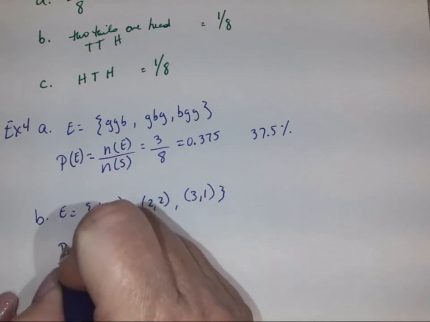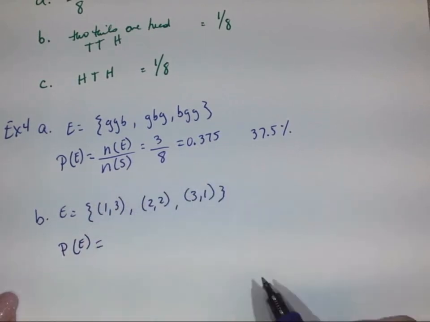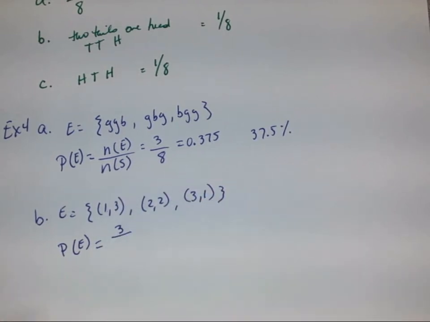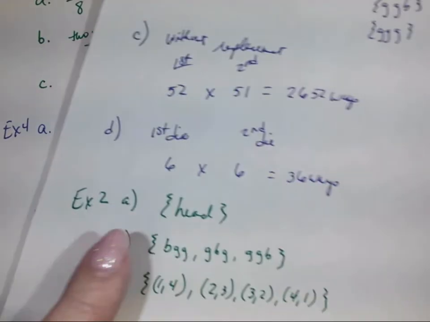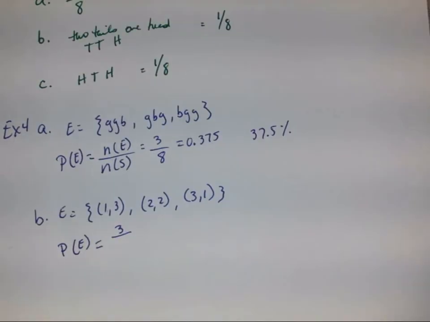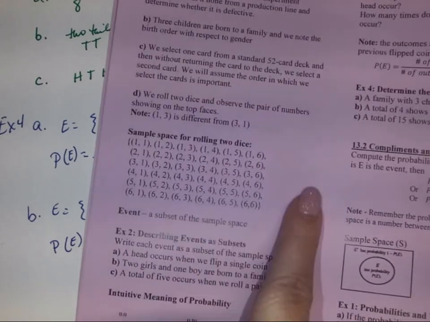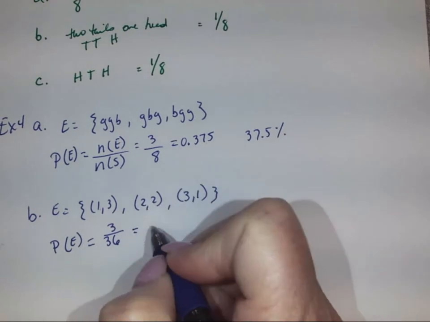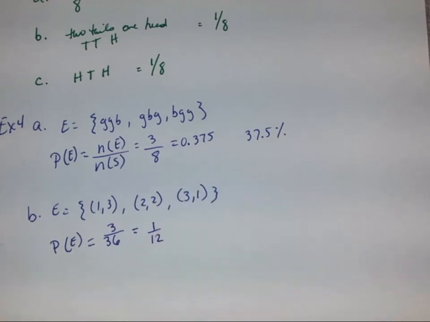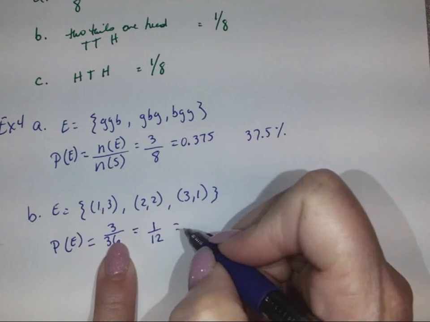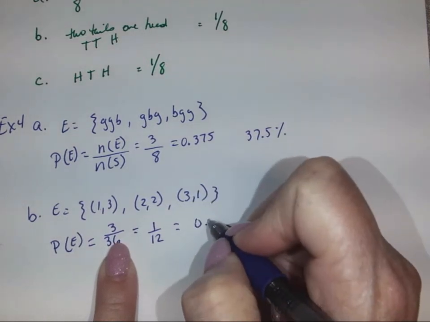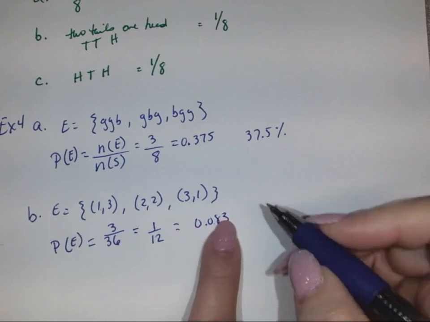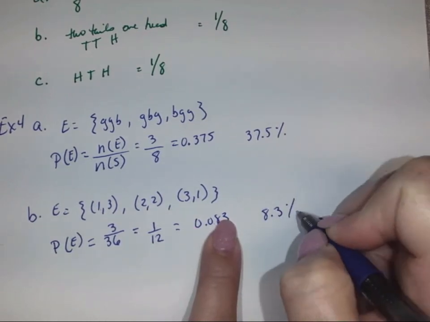So if we look at the probability of the event, we have 1, 2, 3 events, and how many total did we have? We figured out before that if we have those 2 dice, we have 36 ways. And this shows all the possible 36 events that can happen. So out of 36, we can reduce that down to 1 over 12, or you can take 3 over 36 into a decimal, which gets you 0.083. Move our decimal place over 2 places, and we end up with 8.3%.